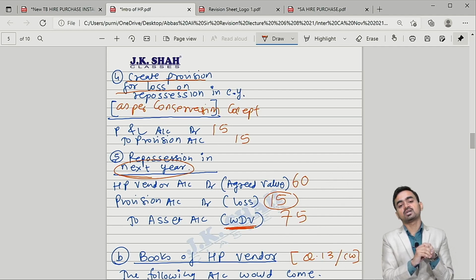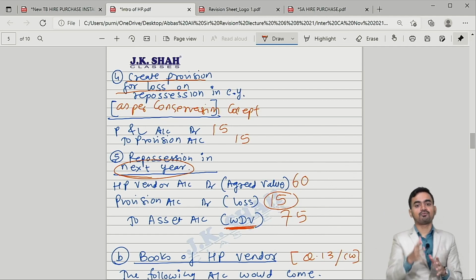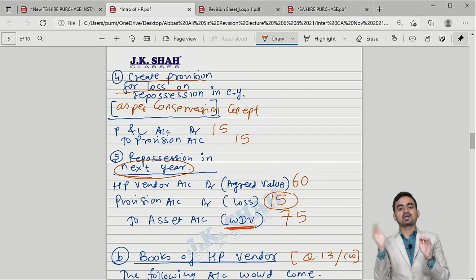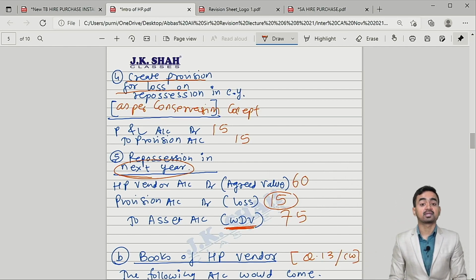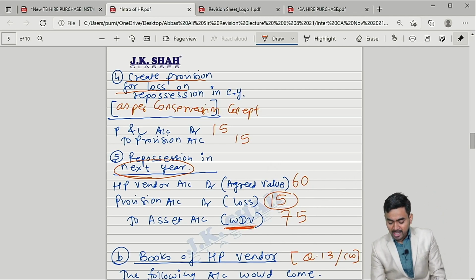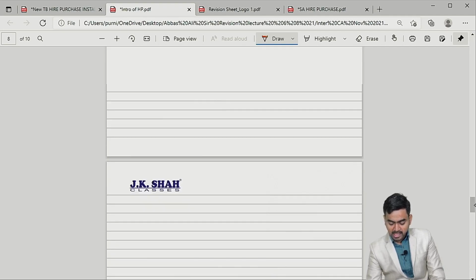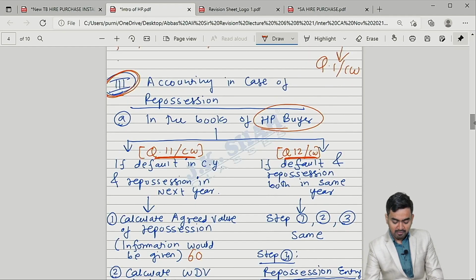And in the next year, when the asset is repossessed, on the date of repossession, the following entry will come. That is, vendor account settled with 60, asset goes out 75, and hence incurred loss of 15, for which we have already created the provision. Okay, for these steps you can refer to question number 11 of classwork.